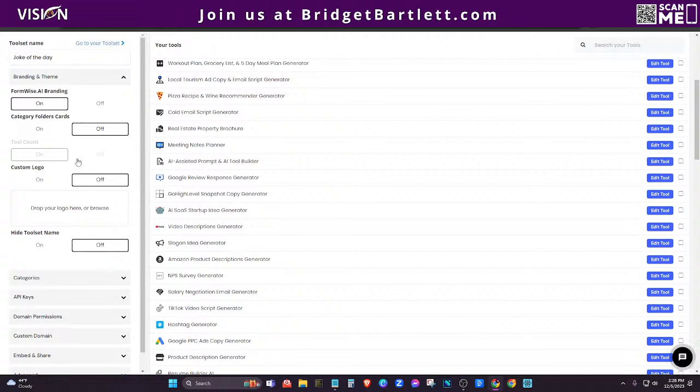You also have tool count. Do you want them on or off? You can add a custom logo here. So if I did add a logo, let me pull up my logos and I'll show you a logo just so that you can see what that actually looks like when we look at the URL. So let me just grab this logo, and I'm going to drag this over here and drop it in. And now we have the logo there.